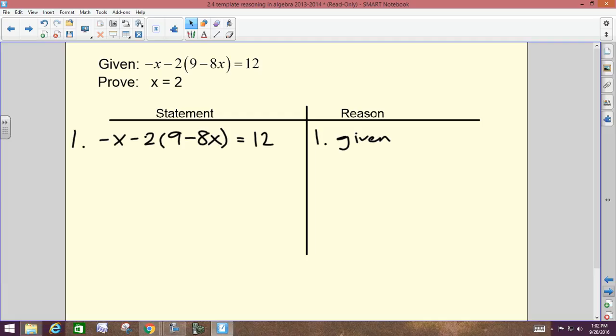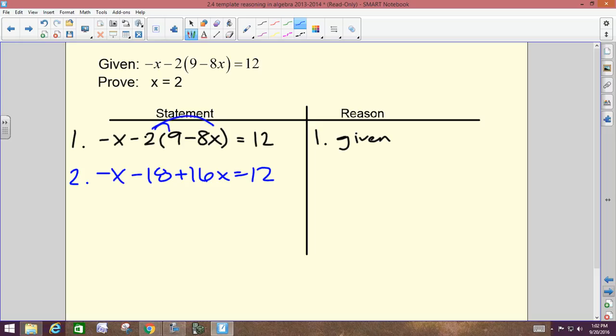Trinity? Distribute what? Distribute the negative 2, so then what's that next line going to look like? Good. Distributes, and then step 2, distributive property. If you want to color code yours, if you have colored pencils or pens, that might help you too, as I'm doing it. Whatever makes more sense to you. Okay, what would we do next to get x by itself?